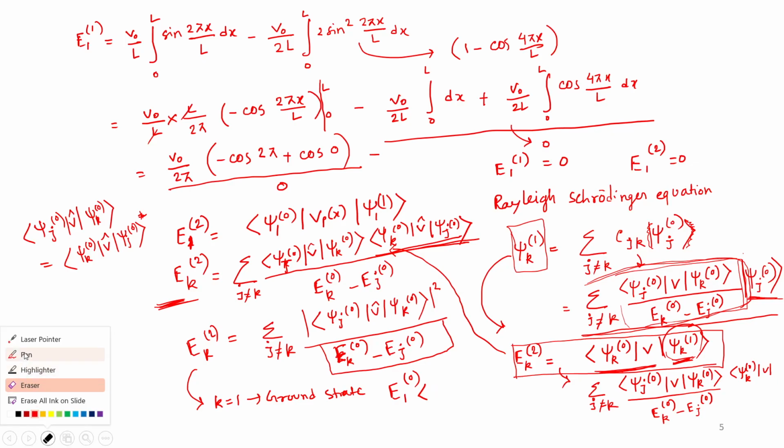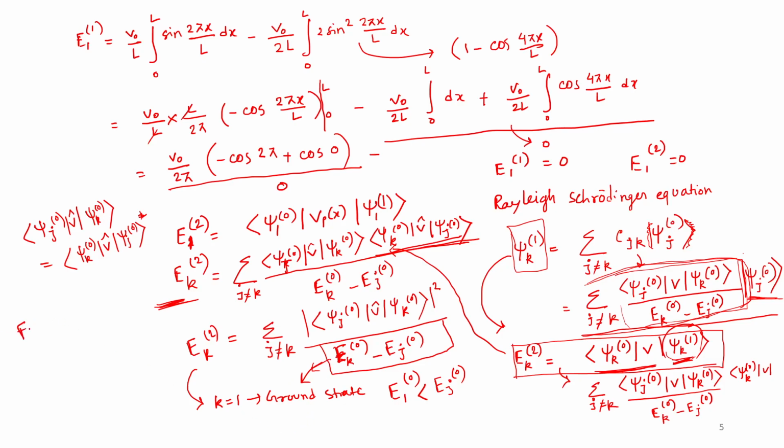I guess right now you are getting the point I am saying, that whatever other energy levels are there, that Ej will be greater than this energy, because E1 0, the unperturbed energy, will be the lowest energy, for the ground state when k is equal to 1. That is why this term, Ek naught minus Ej naught, where k is 1 for a ground state, will be negative.